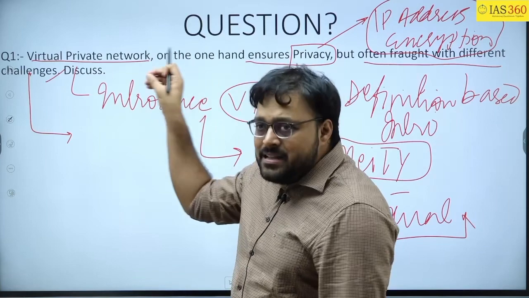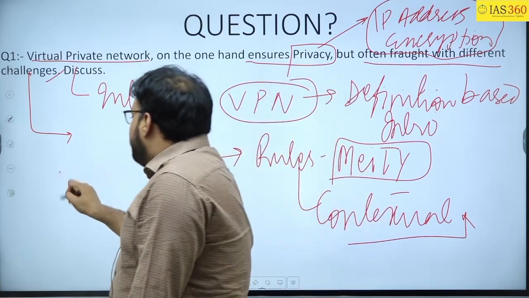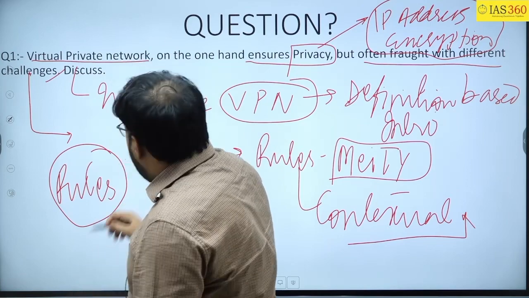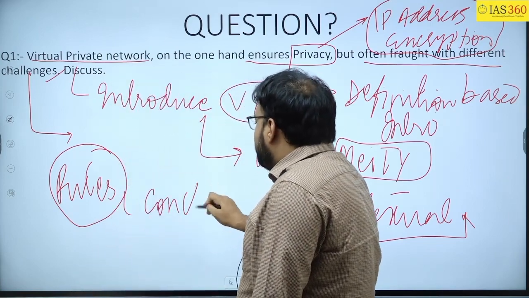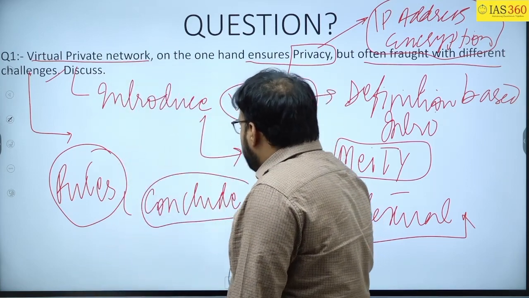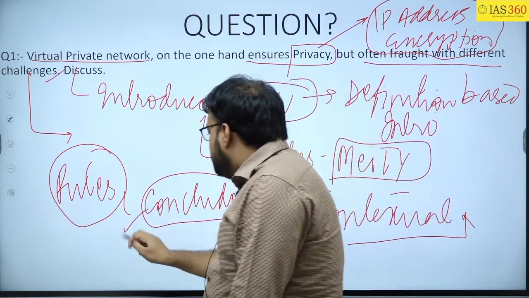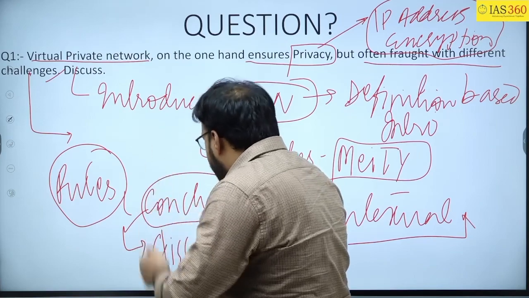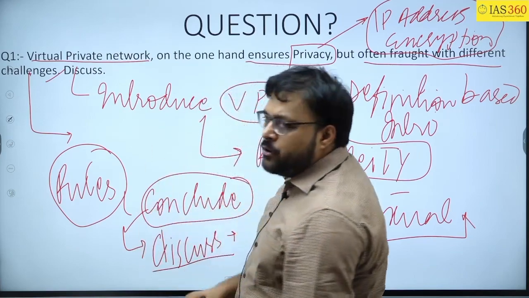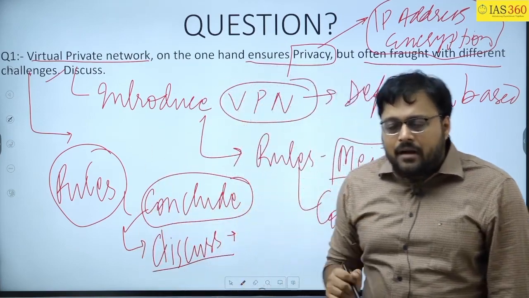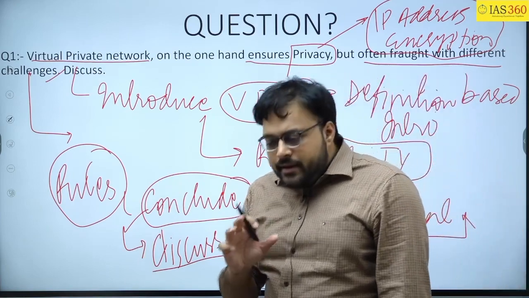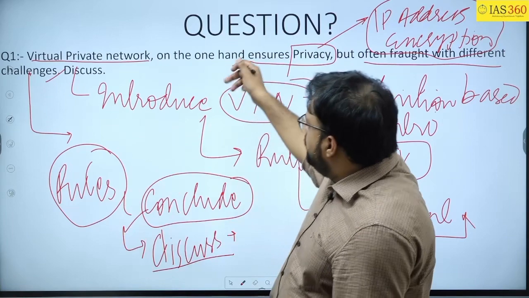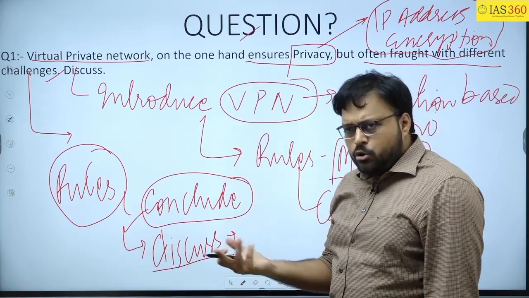These are the challenges with the VPN, and then you will talk about the new rules of the government. Then you can conclude that it is not an issue that the government is bringing the rules, but they should discuss with private organizations, because it impacts investment and creates social problems like unemployment. So these are the things which you can mention in this particular question.